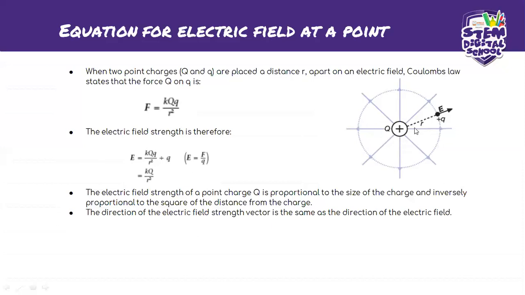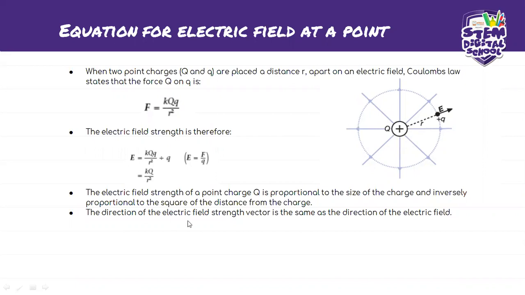Because it's much bigger than the small charge, it is the one that will determine the direction of the electric field. So it's basically the one that's in charge. That's why when you check the electric field strength, we calculate according to it, because the small charge doesn't have a say on the direction of the electric field.